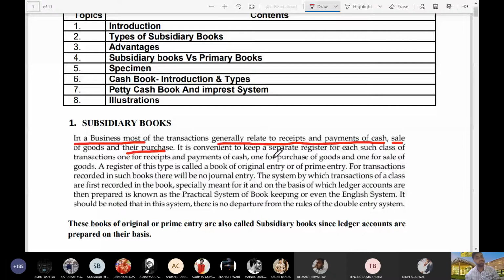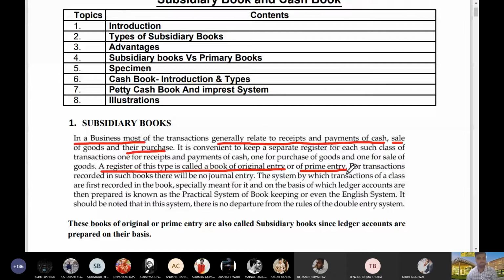It is convenient to keep a separate register for each class of transactions, one for receipt and one for payment of cash, one for purchase of goods and one for sale of goods. A register of this type is called the book of original entries, or books of prime entries, or subsidiary books.